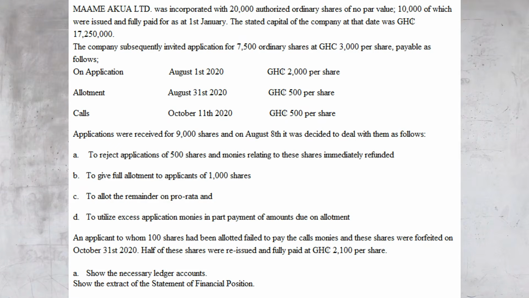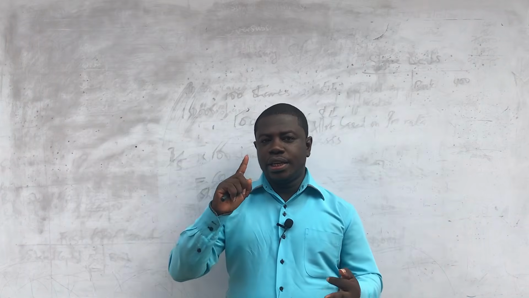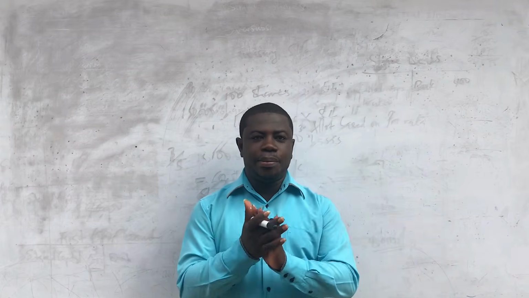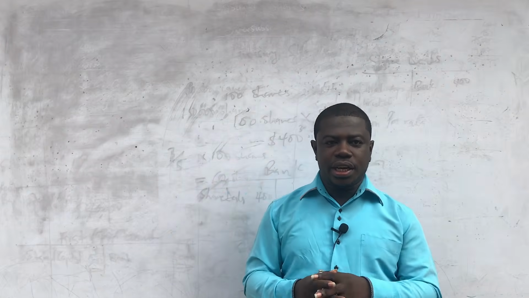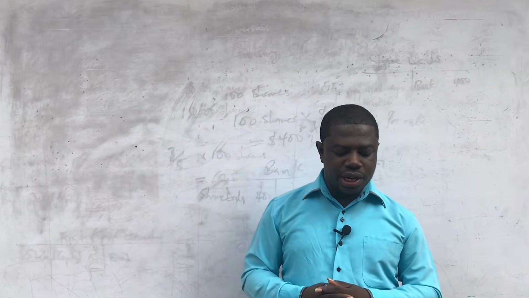The company subsequently, he said, invited applications for 7,500 ordinary shares at 3,000 Ghana cedis per share, payable as follows. So on application, they are paying 2,000 per share. On allotment, they are paying 500 Ghana cedis per share. And then on the first and final call, they are paying 500 cedis, making up a total of 3,000 Ghana cedis per share.